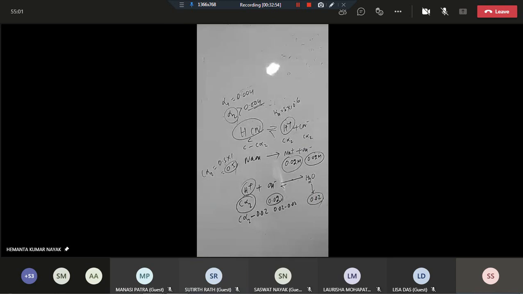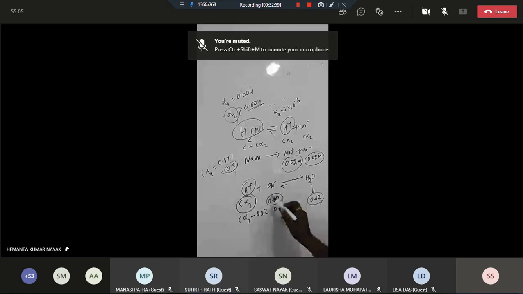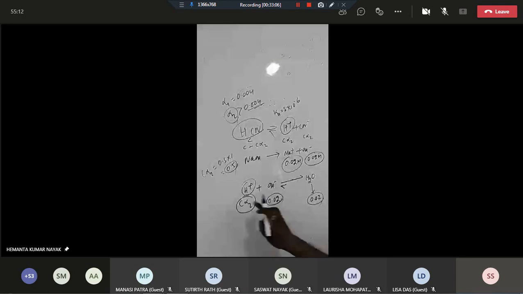Or else, if this one is larger than this, then in that case, what will happen? OH- will be left over, and this one, H+, is almost fully consumed, correct? So what can we take? C alpha 2 minus X, this is 0.02 minus X, and this one will be X. Now this X is nearly equal to 0. This is C alpha 2.